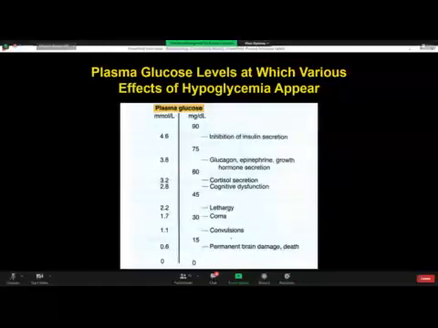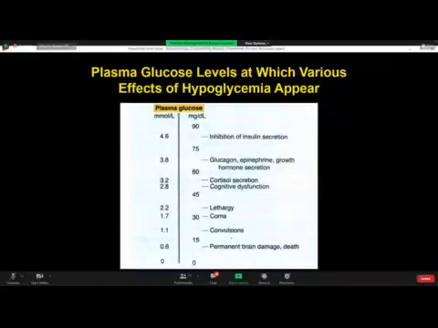Please write it down and remember it. 18 is the conversion factor. If you want to convert milligram per deciliter into millimole per liter, divide it by 18. If you want to convert millimole per liter into milligram per deciliter, multiply by 18, and you will get the figure in milligram per deciliter.